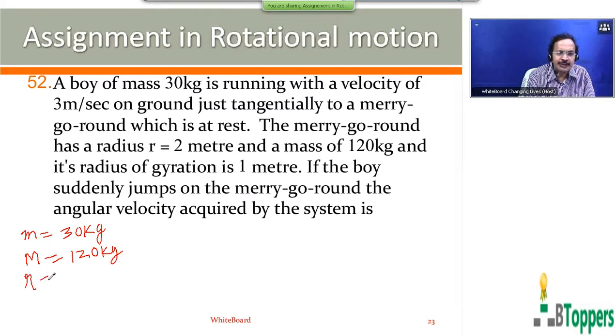The radius of the merry-go-round denoted by small r, which is equal to 2 meters. The magnitude of the linear velocity with which the boy runs denoted by v, that is 3 meters per second. The radius of gyration is denoted by k, that is 1 meter.